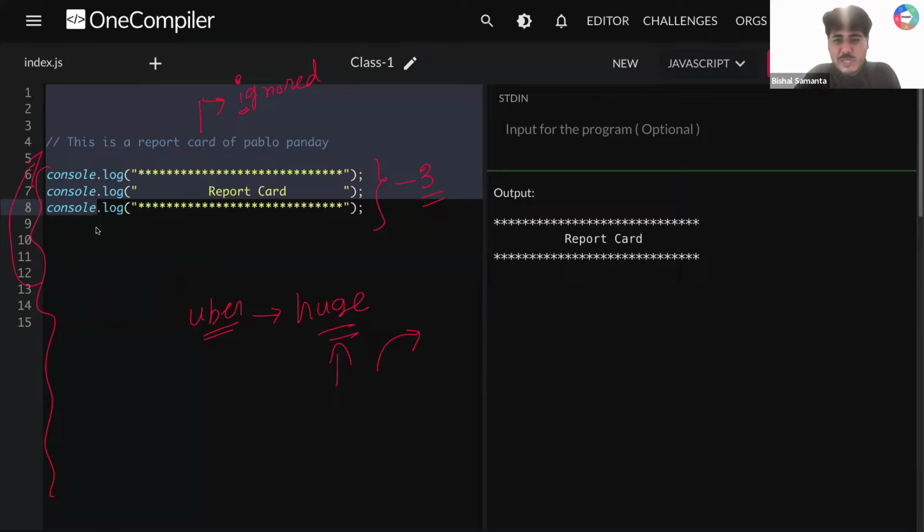What problem will this code solve? That is why you can write a comment there. So can I say comments in JavaScript increase the readability of our code? I need all of your responses, guys. Comments in JavaScript increase the readability. The better you can read, the better you can debug your code, right? It's a good practice to always write comments for meaningful code, and this part will always be ignored by JavaScript.